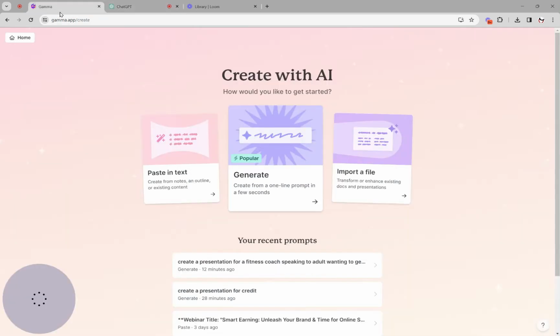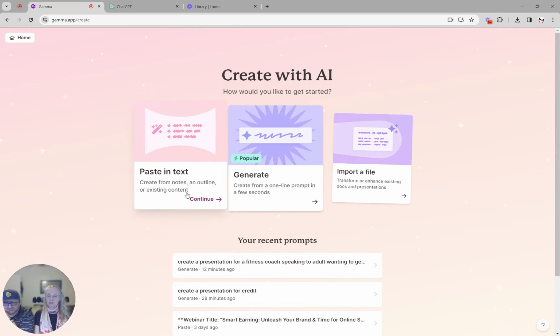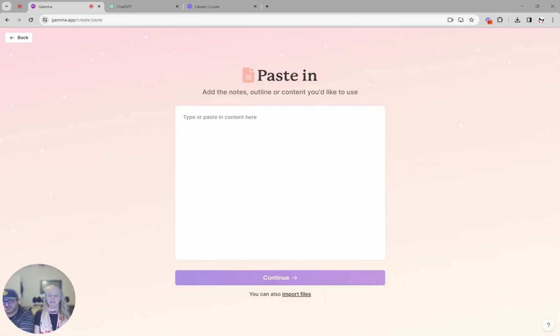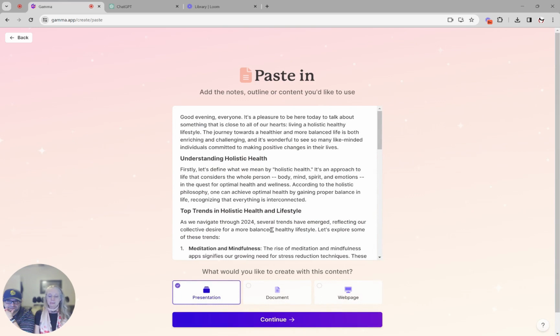I'm going to go into Gamma. I'm going to go into paste in text. So this is the fun part. If you already have this done, you can just paste it in. If you've got the other one where you have it already written up, you can add that as well. So we're going to hit paste. We want a presentation. Now, I'm going to tinker with this as a bonus at the end of this. I might completely just bomb it, but I want to see what a web page looks like. Yep, I'm very interested in seeing what that's going to look like. But let's go ahead and hit presentation, and let's see what that looks like first.